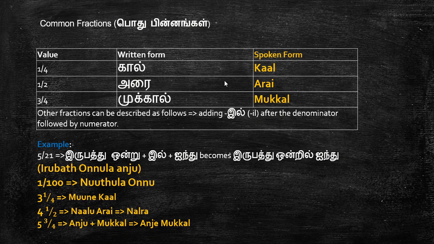So we have seen here 1 by 4 is கால், 1 by 2 is அரை, and 3 by 4 is முக்கால். So 4 plus அரை is நாலரை. And 5 and 3 by 4: 5 plus முக்கால், 5 முக்கால். Okay, these are common fractions.